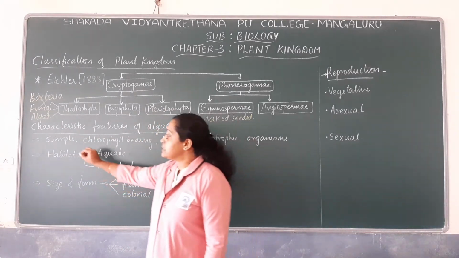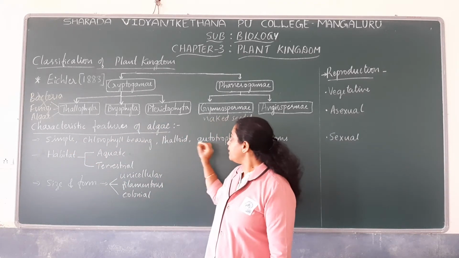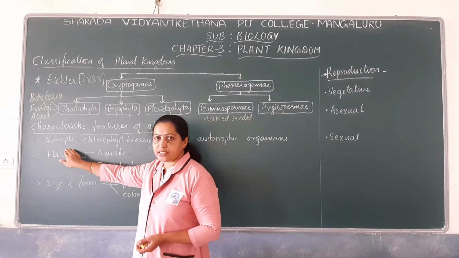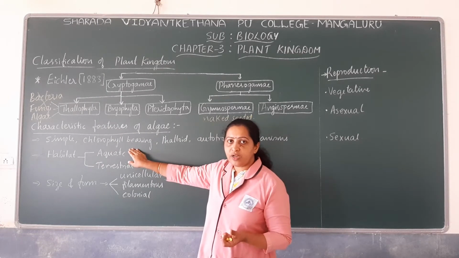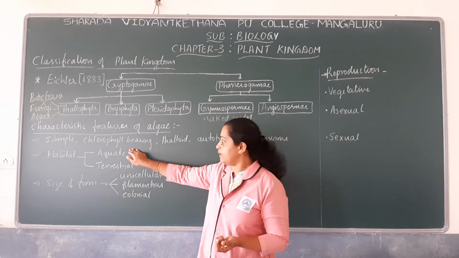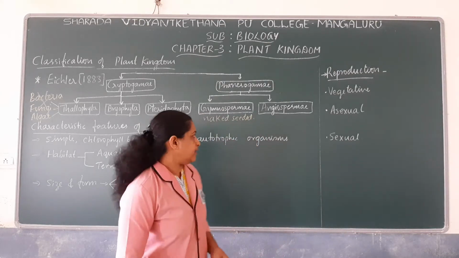Algae are simple, chlorophyll bearing, thalloid autotrophic organisms. Algae are simple organisms. They have chlorophyll. So where are chlorophyll pigments present? Inside the chloroplast. So they have got chloroplast in their cell and they are thalloid. So what do you mean by the term thalloid?